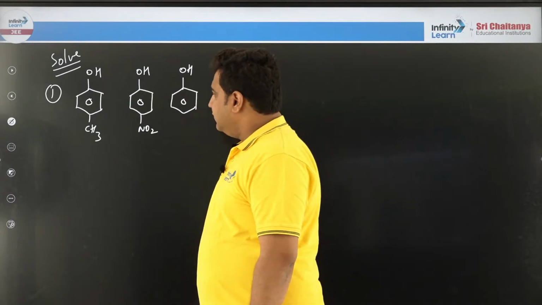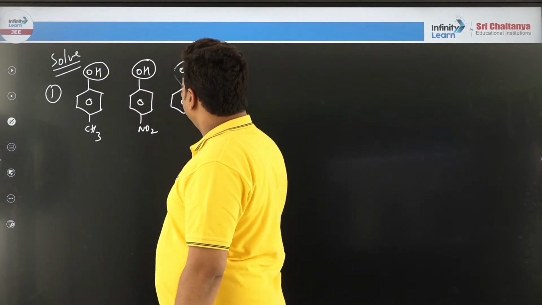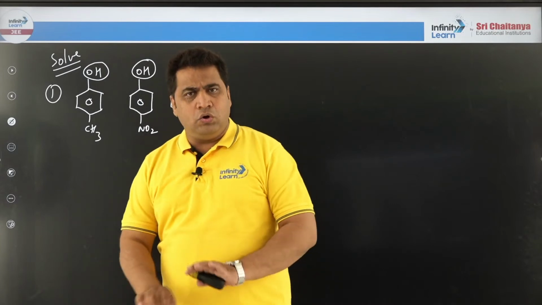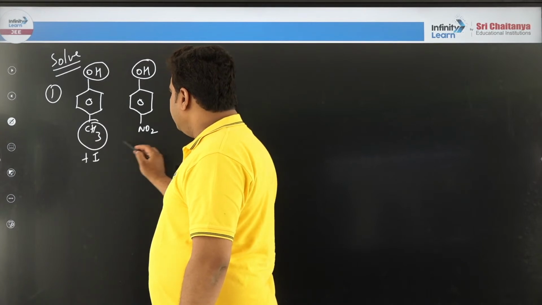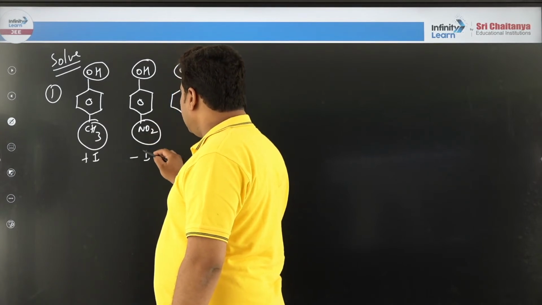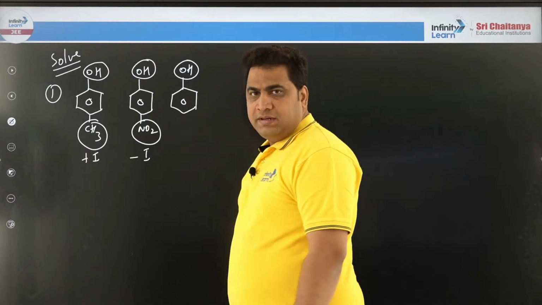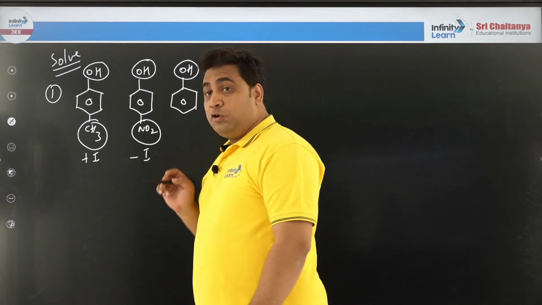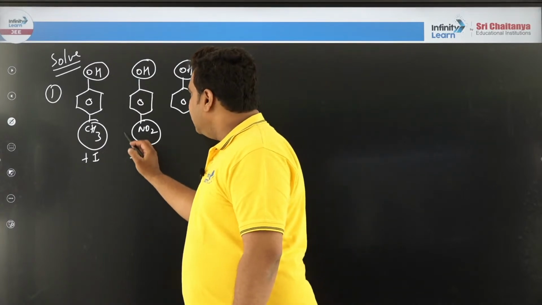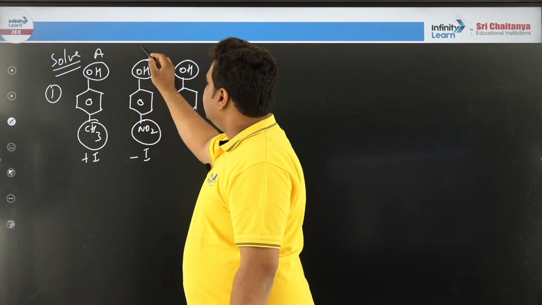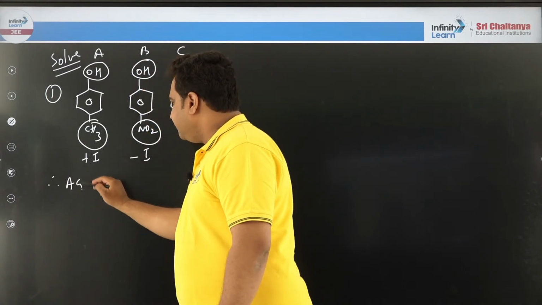Which is more acidic? Here you can see this is a phenolic group, it is the same. So, can we answer from there? No. Coming down, this is what group? Plus I group. What is this group? Minus I group. What is present here? Nothing is present here. Then we know which group is very good for acidity? Minus I. So, without wasting time, let us say this is A, this is B, this is C. What is the order of acidity?